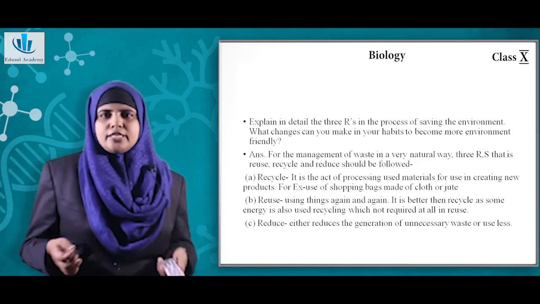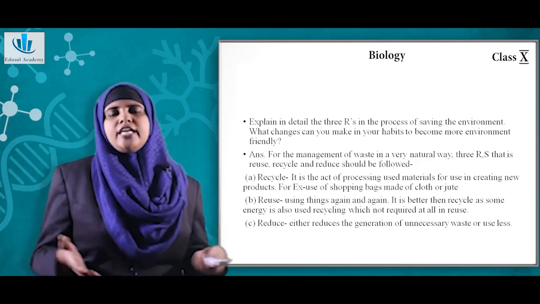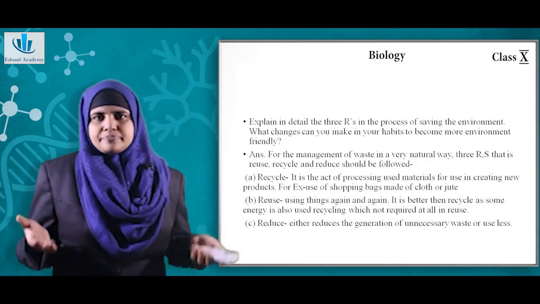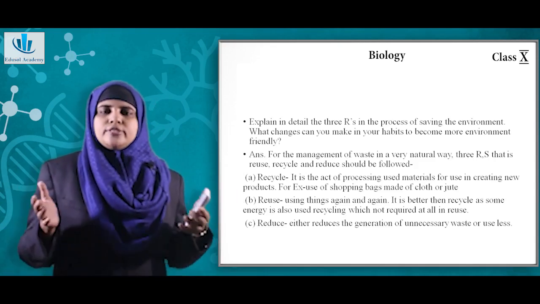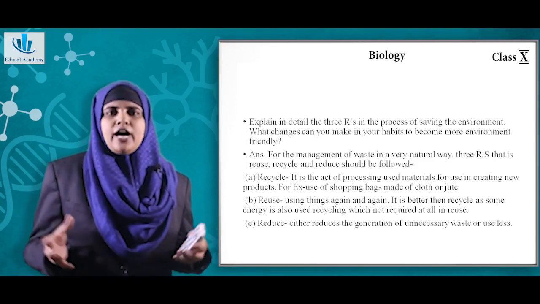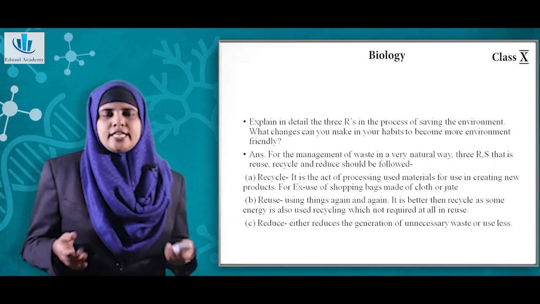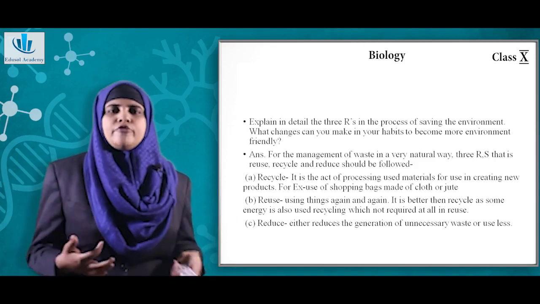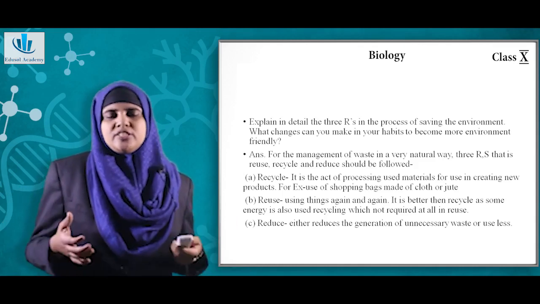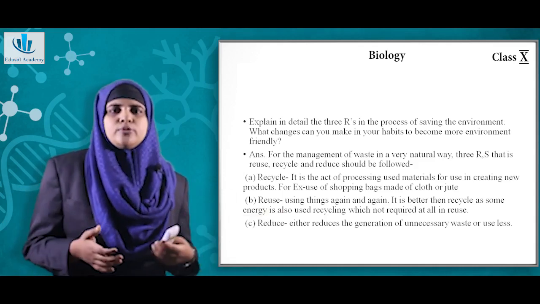So these plastic materials we use, instead of throwing them, we can recycle and use for some other purpose. Now reuse is similar, like the plastic bottles or plastic cups which can be used to grow plants, or to store kitchen stuff, for example pickles. So this is one way of reusing it.